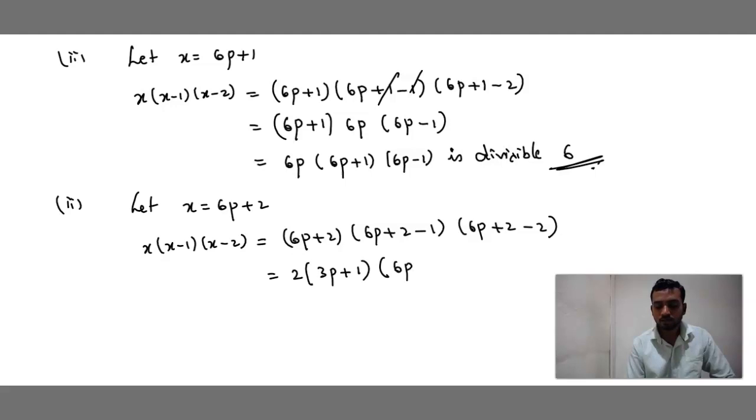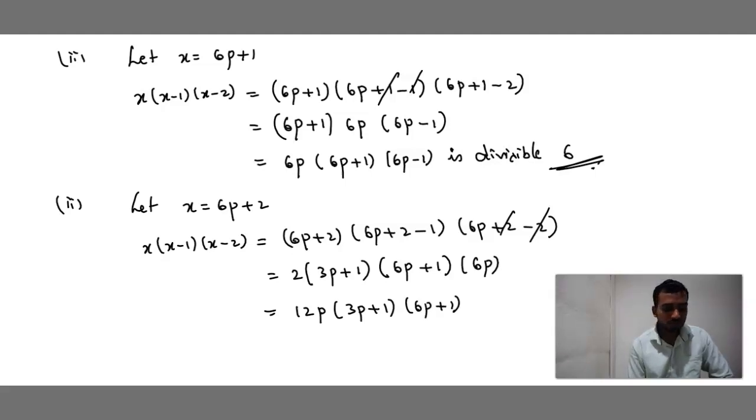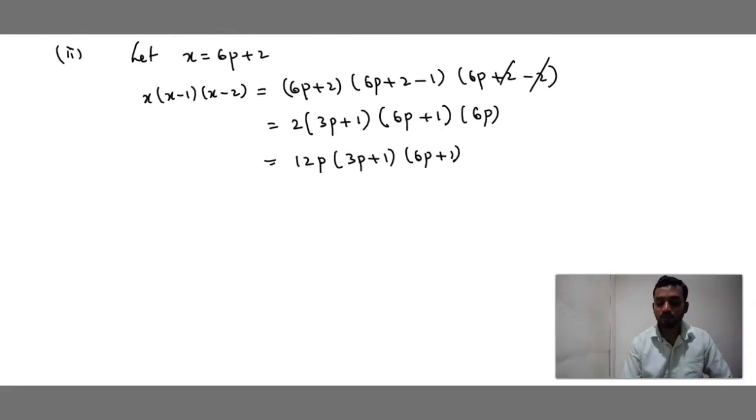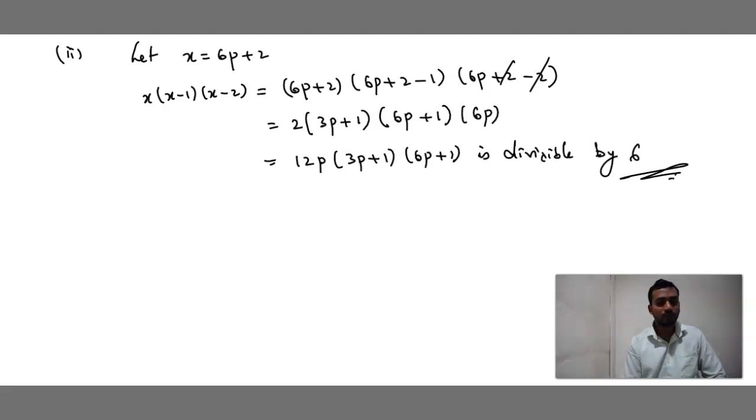Then 6p plus 2 minus 1 is plus 1, into 6p, because plus 2 minus 2 gets cancelled. So what are the outside terms? 2 into 6p, 12p, into 3p plus 1 into 6p plus 1. So this is the product which is divisible by 6. Are you getting, children?